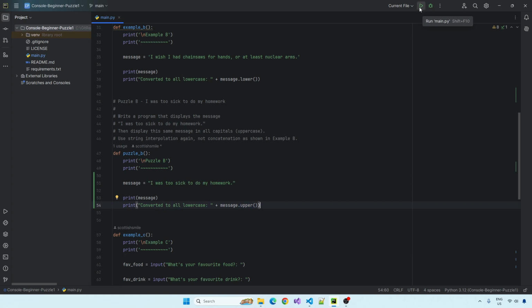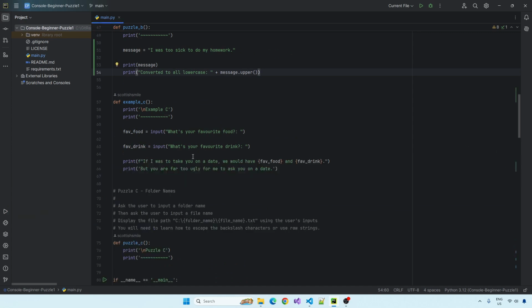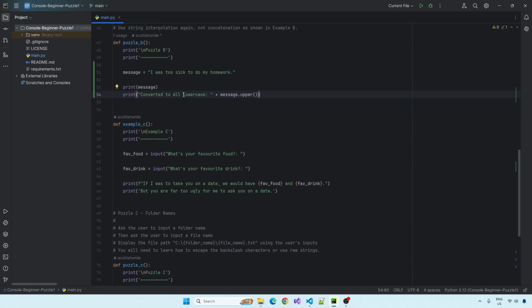And let's run that. Oh, well, I should have changed that to uppercase. So again, that highlights that you should read everything you're copying and pasting. So that should work now.